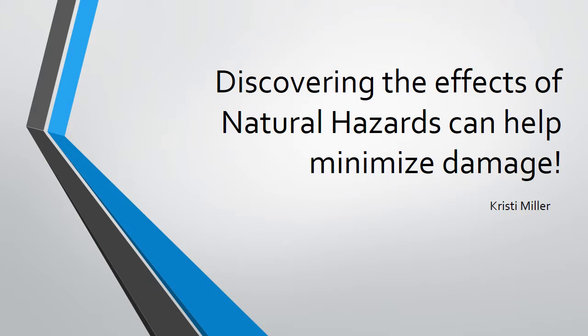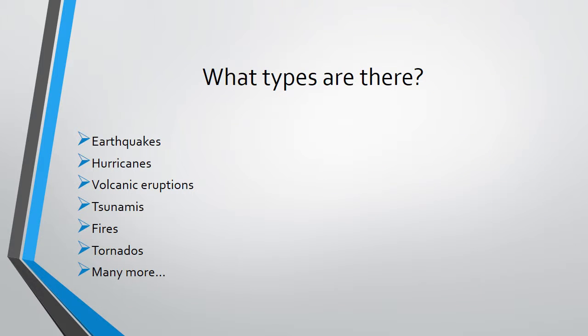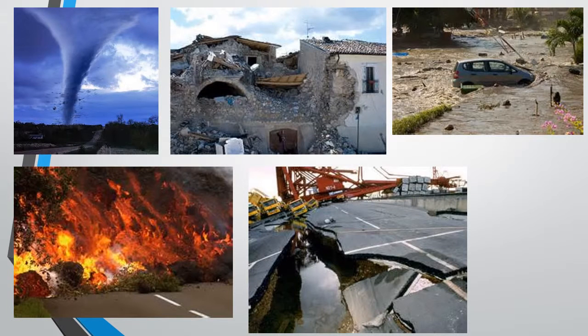Discovering the effects of natural hazards can help minimize the damage. What types of natural hazards are there? Earthquakes, hurricanes, volcanic eruptions, tsunamis, fires, tornadoes. There are so many different types of natural hazards. These are various pictures of the natural hazards.